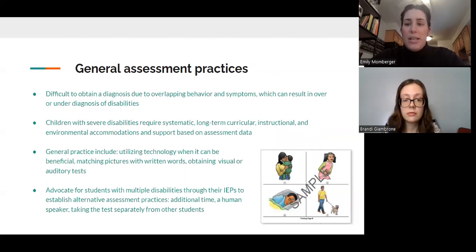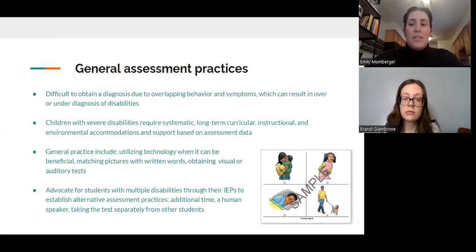Some general information is that it can be difficult to obtain a diagnosis due to overlapping behavior and symptoms, which can result in over or under diagnosis. And during assessments, medical professionals will attempt to isolate certain behaviors to differentiate between disabilities. What we do know is that children with severe disabilities require systematic, long-term curricular, instructional, and environmental accommodations and support based on the assessment data.